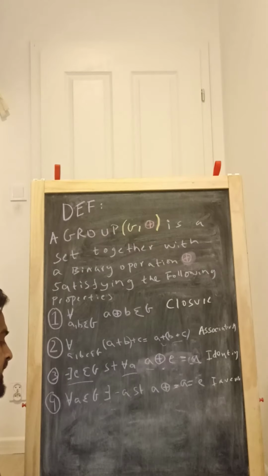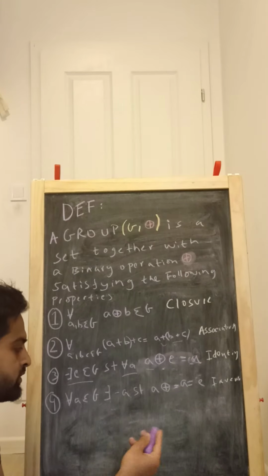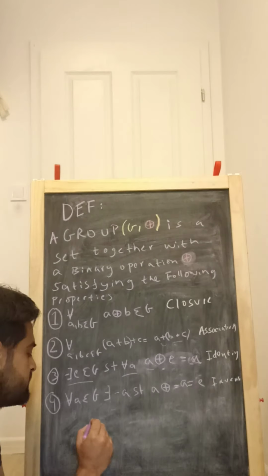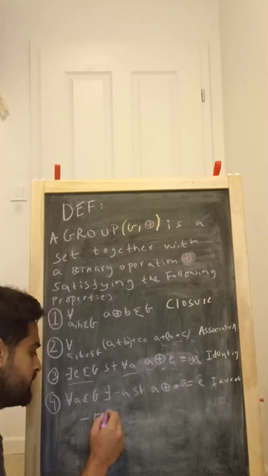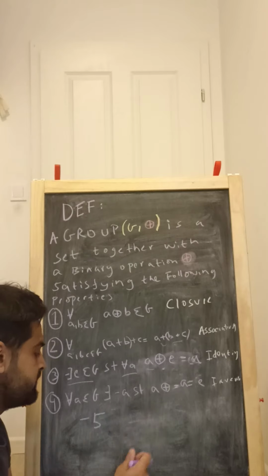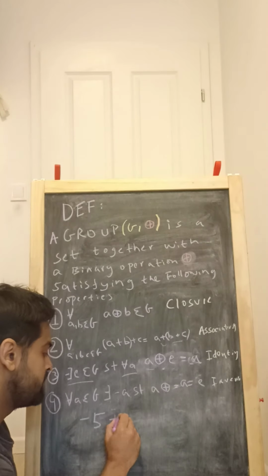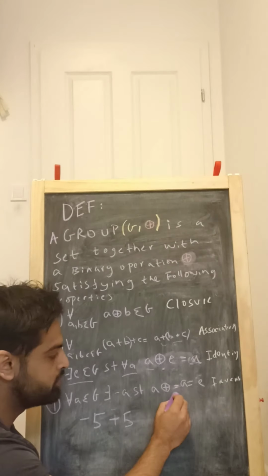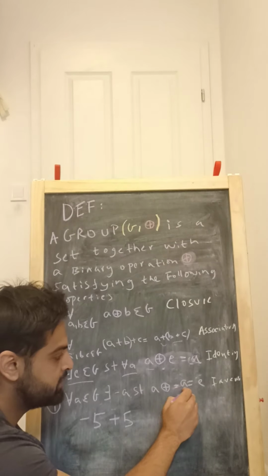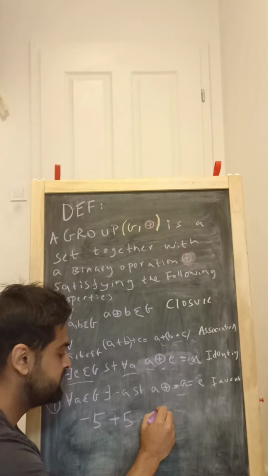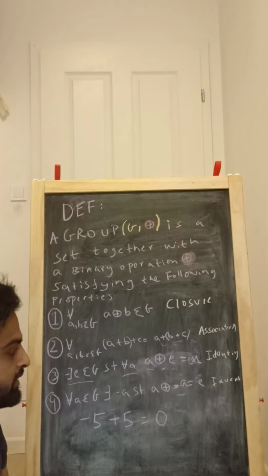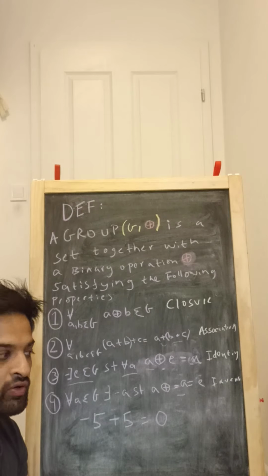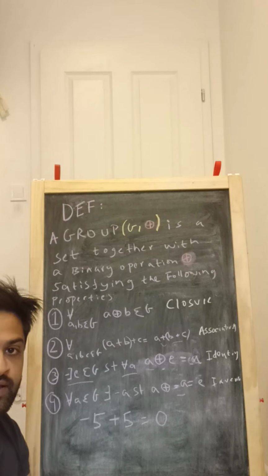And the final property is called the existence of an inverse. So we say that for every A which is an element of our group G, there exists a negative A. For example, if we were to look at the integers, for minus 5 the inverse would be plus 5, such that A composed with minus A will give us back the identity. And by doing so, we have now generalized what it means for an object to be a group.